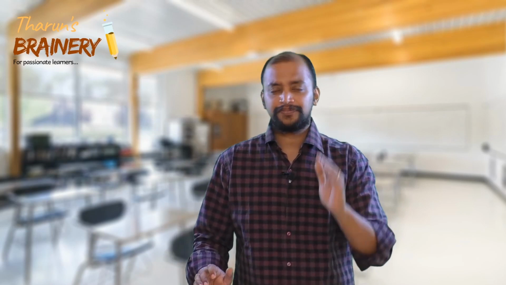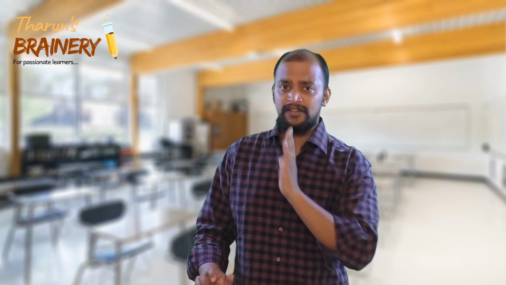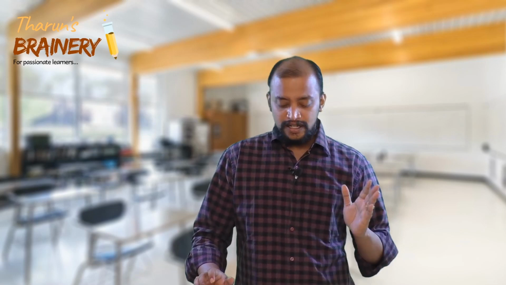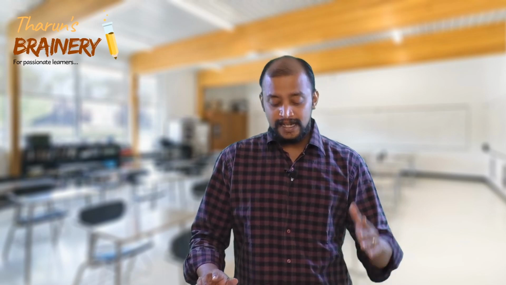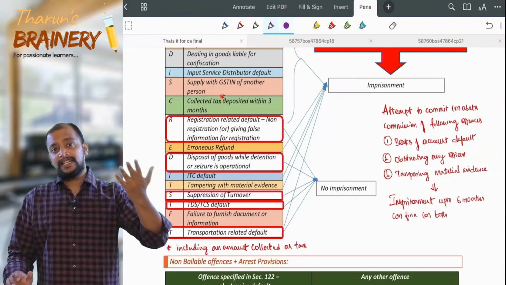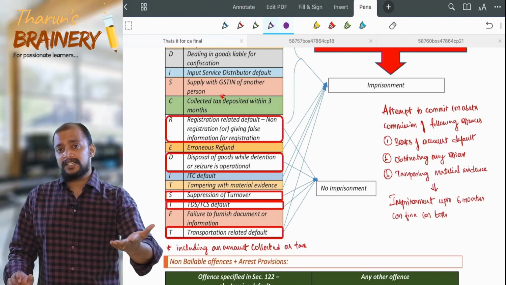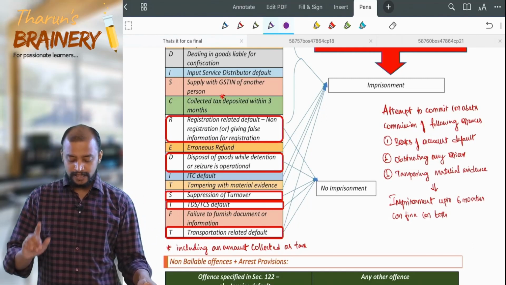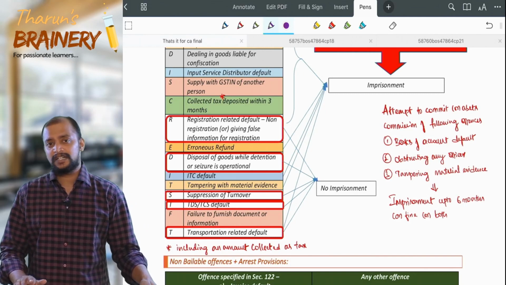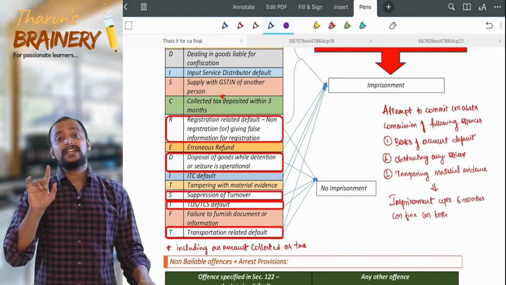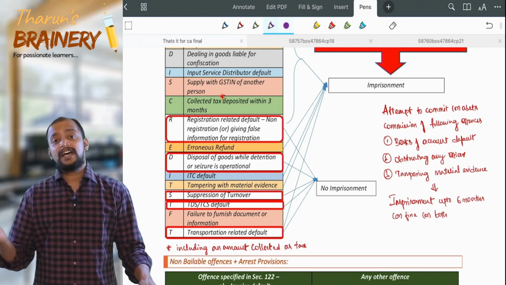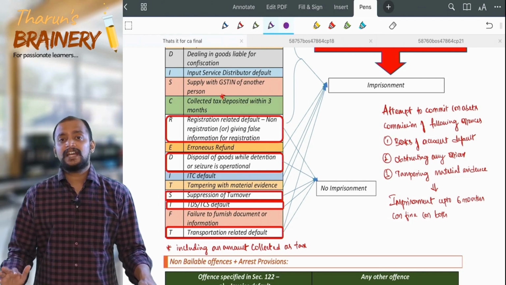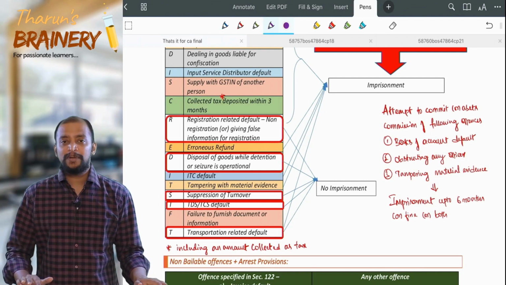What is R? Registration related default. What is D? Disposal of goods while detention or seizure is operational. Then S, suppression of turnover. TT: TDS default, TCS default, or transportation of goods related default. So in case of RDSTT, there is no imprisonment. Other than RDSTT, BIODISCREDITS minus RDSTT, imprisonment will be attracted.